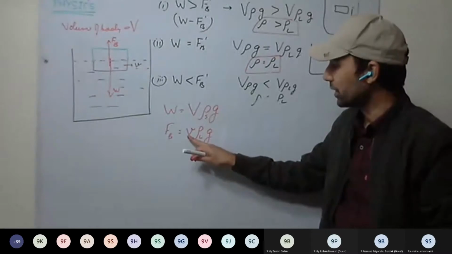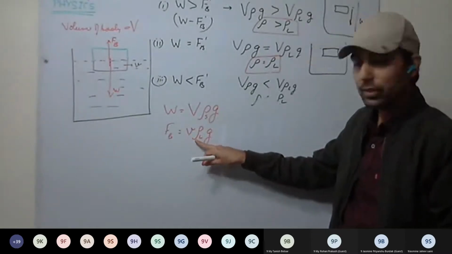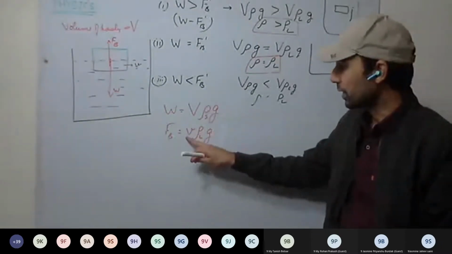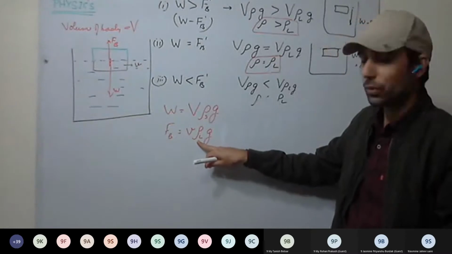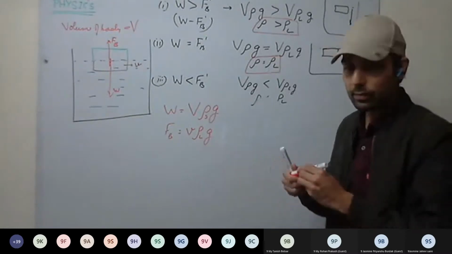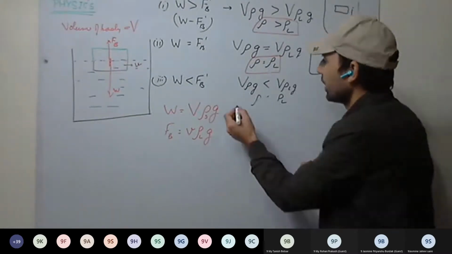And weight of the liquid displaced is how much? Mass of the liquid displaced into acceleration due to gravity. That is small v into rho L. That is mass. Okay.